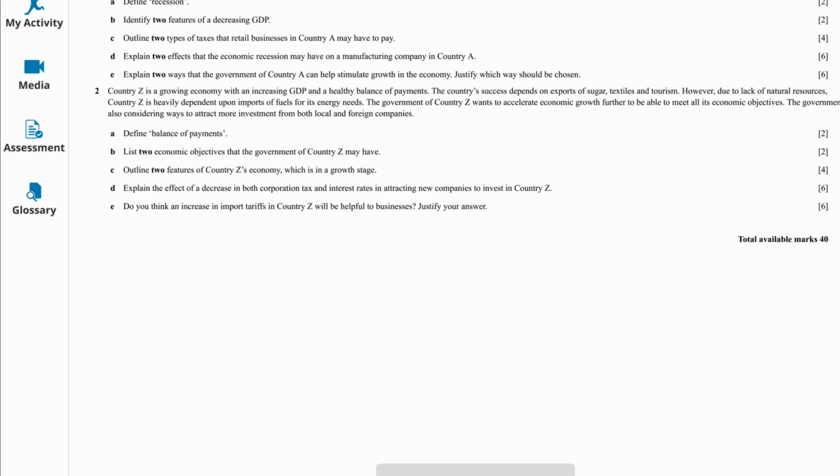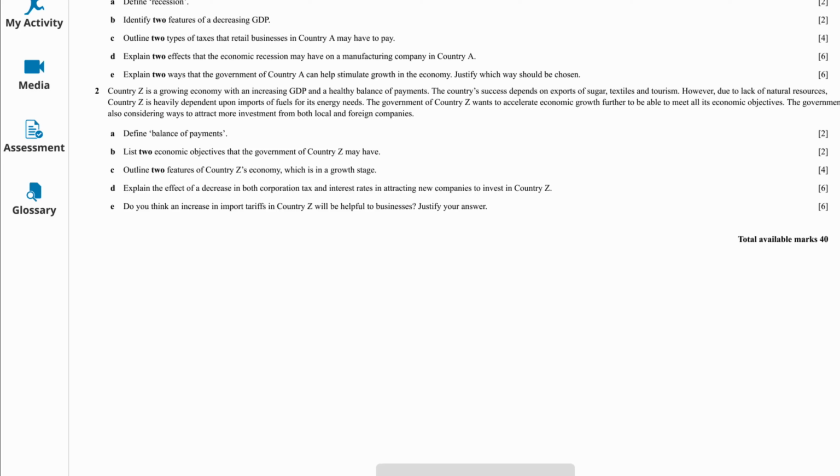Let's go to D. Explain the effect of a decrease in both corporation tax and interest rate in attracting new companies to invest in country Z. So the first one, a decrease in corporation tax will increase profit after tax, higher dividends for investors, or higher retained profit. Also, a decrease in interest rate will reduce the cost of borrowing. Businesses will be able to borrow finance more cheaply and finance expansion. So this is likely to increase the future profitability of a business.